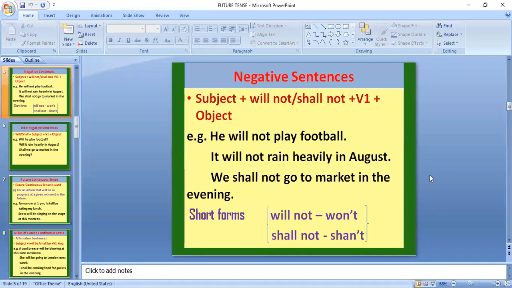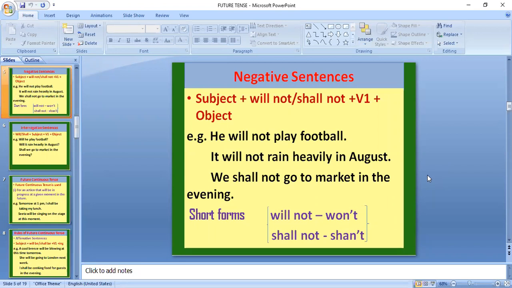Coming to the next. Negatives: in negative sentences, the sentence formation is subject plus will not or shall not plus V1 plus object. For example, he will not play football. In this sentence, he is the subject, will not is the helping verb, play is the first form of verb, and football is the object.